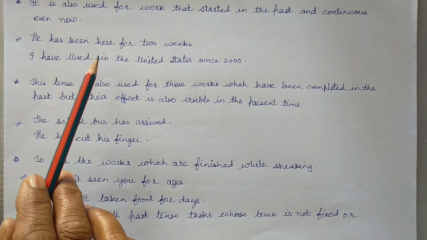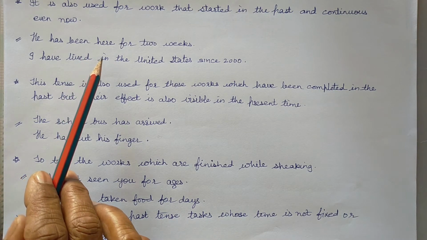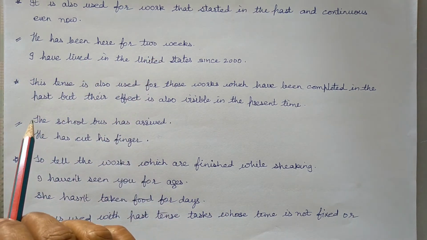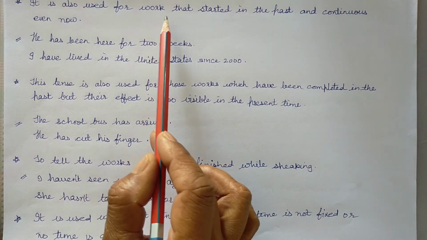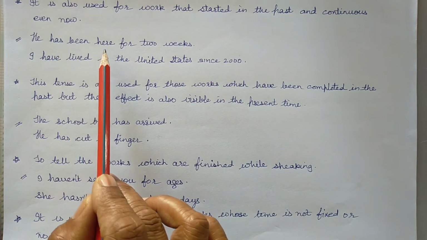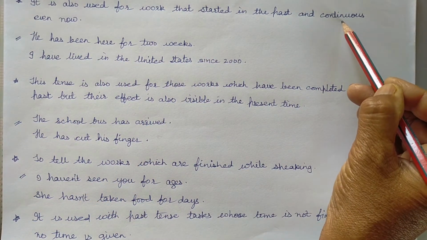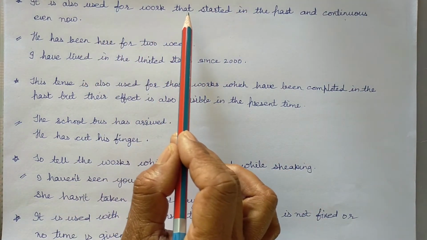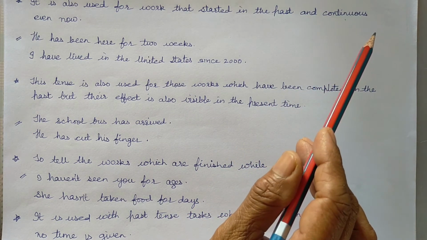In these sentences, let me tell you the rule. He has been here for 2 weeks and still he is here. The action started in the past and still it is continuous.